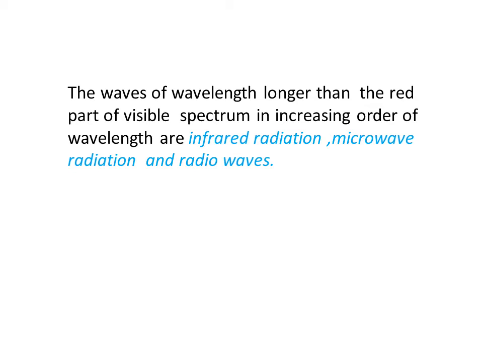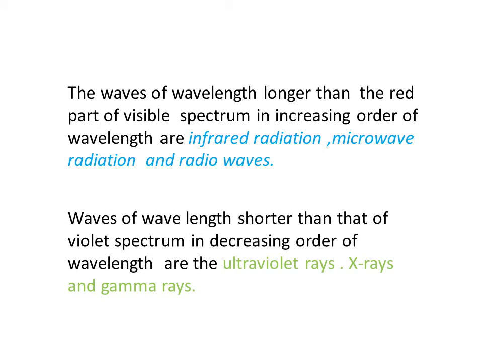Waves of wavelength longer than the red part of the visible spectrum, in the increasing order of wavelength, are infrared radiation, microwave radiation, and radio waves. Waves of wavelength shorter than that of the violet spectrum, in the decreasing order of wavelength, are ultraviolet rays, X-rays, and gamma rays.